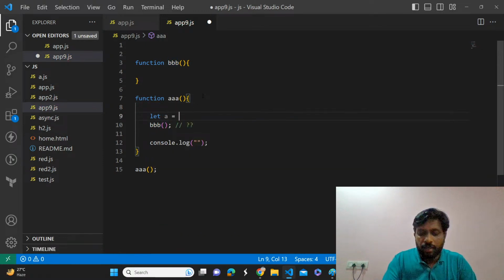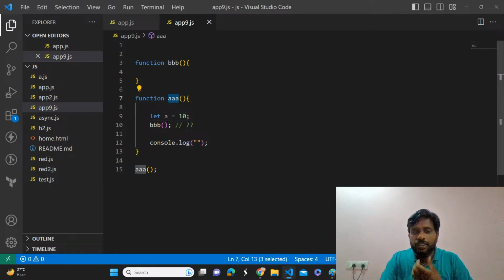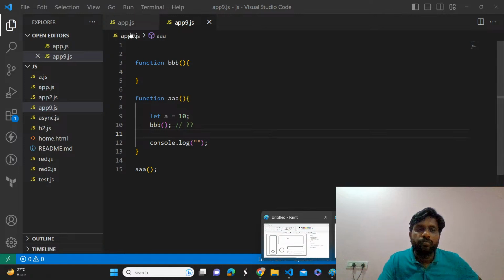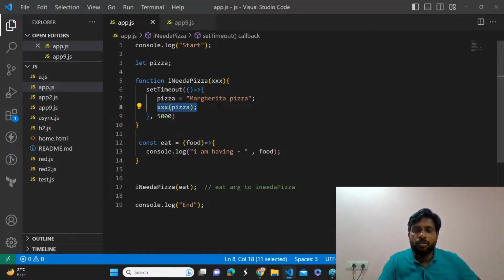Suppose you write let a is equal to 10. What will happen? Whenever we invoke triple A, first it will initialize the value 10 to a, then it will invoke B and execute what is inside B. Once it is done, it will come back and execute console.log of the empty string. So here also, same thing.